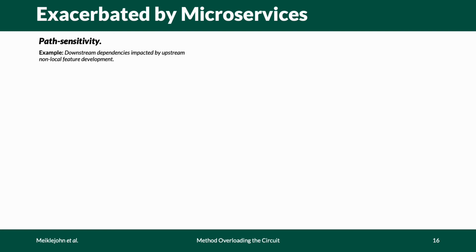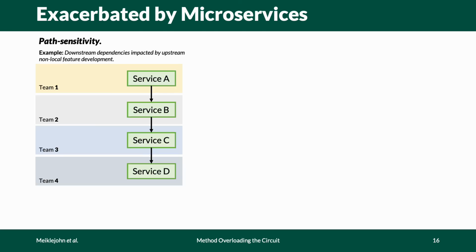However, it's not as simple as just a developer understanding the implications of their local changes. The decentralized nature of microservices can exacerbate the issue. Let's see how. We'll start with path sensitivity, where we consider the case of downstream dependencies that are impacted by upstream non-local development. We'll start with 4 services developed by 4 different teams, where Team 2 releases a new service E with some new functionality.